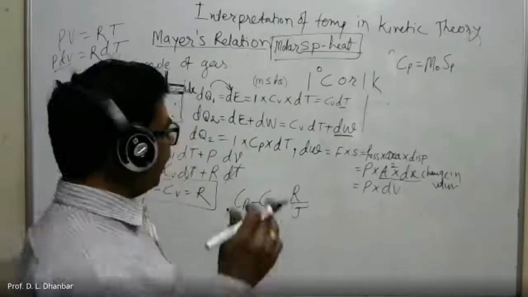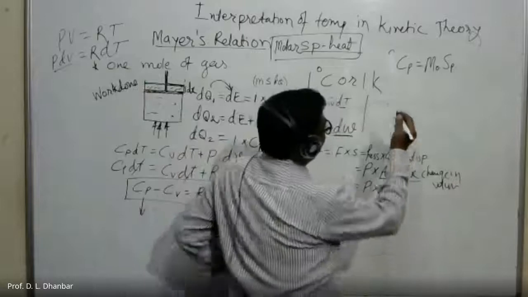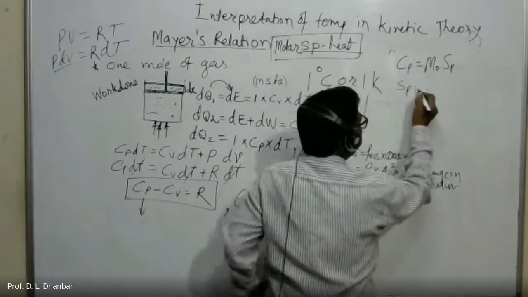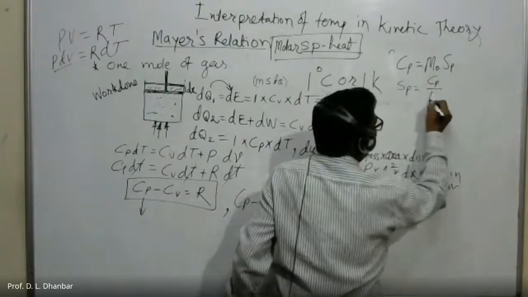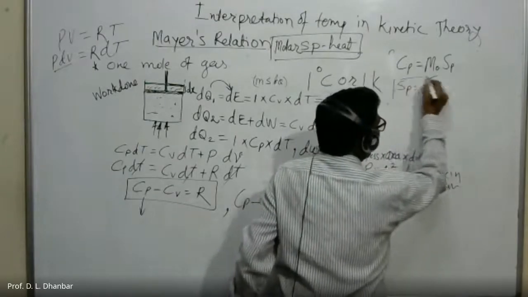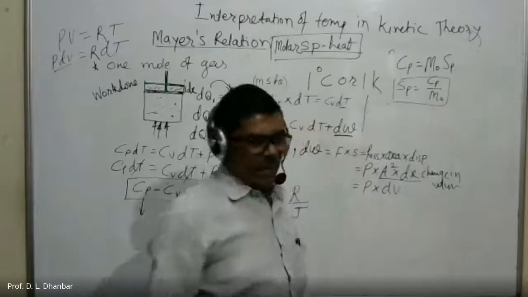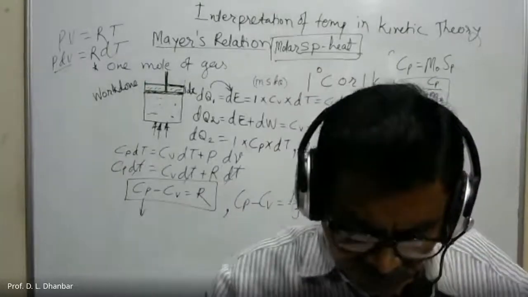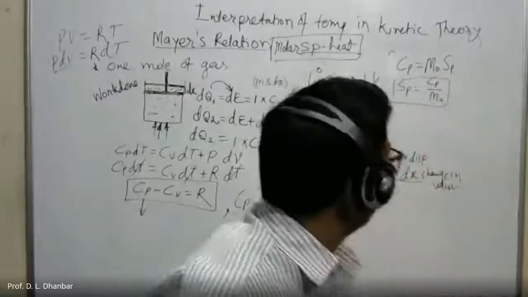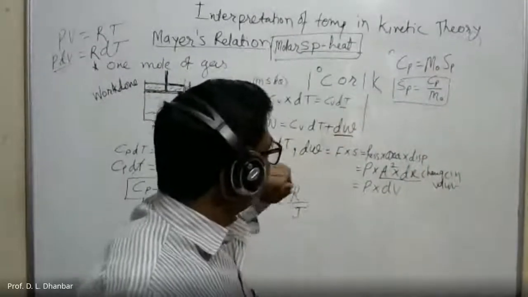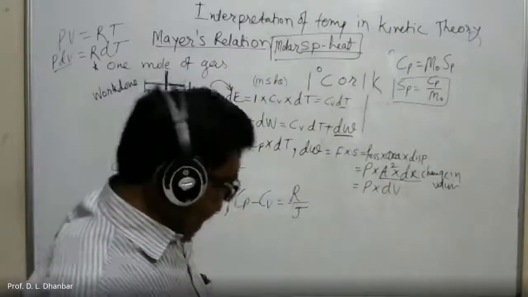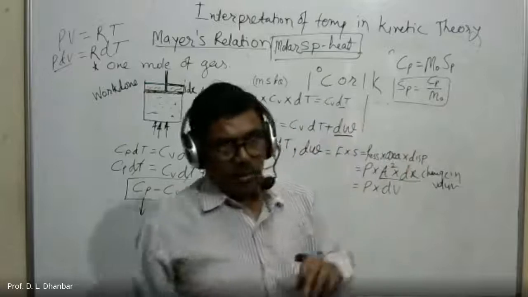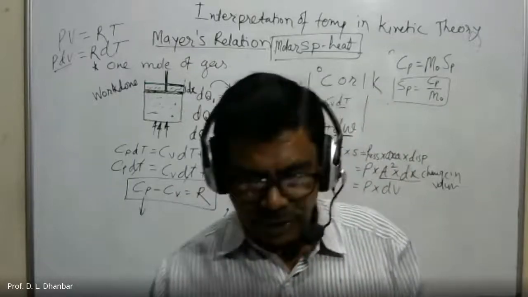Sp is the principal specific heat, and hence Sp is equal to Cp divided by M0. You can convert the principal specific heat using this equation. Principal specific heat is equivalent to molar specific heat divided by molar mass of the gas.